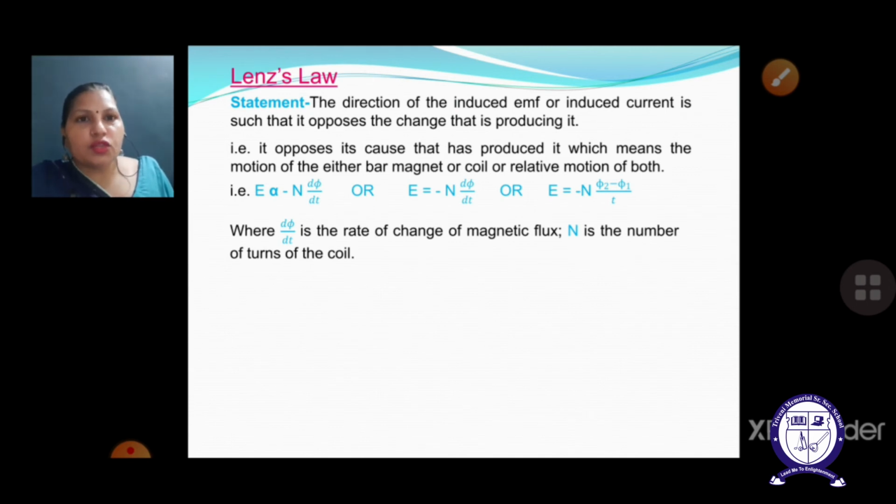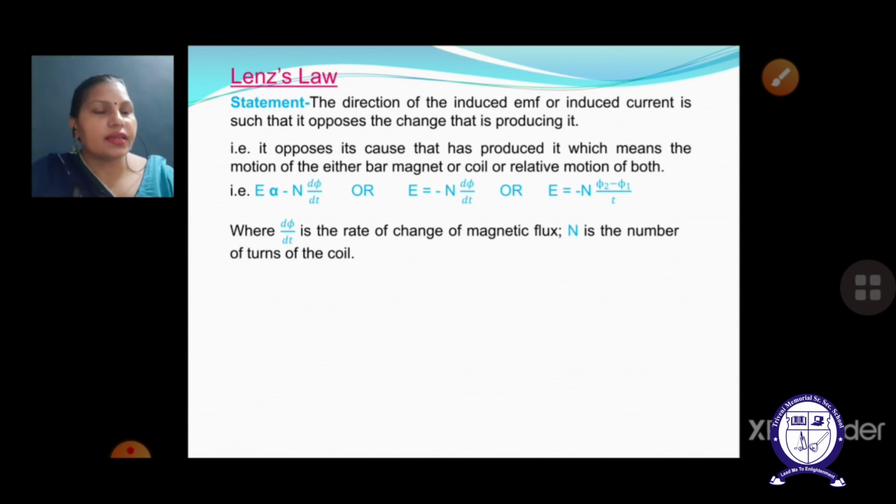Similarly, if it is moving away, that means the flux is decreasing. In that particular case, it generates the opposite pole, so that it can attract the magnet towards it, so that the decreasing magnetic flux can be increased further. So it does the opposite motion, where d phi by dt is again the rate of change of magnetic flux and n is the number of turns, and the negative sign, as already I have told you, indicates the direction of the induced EMF or the induced current, which is always opposite to the cause.